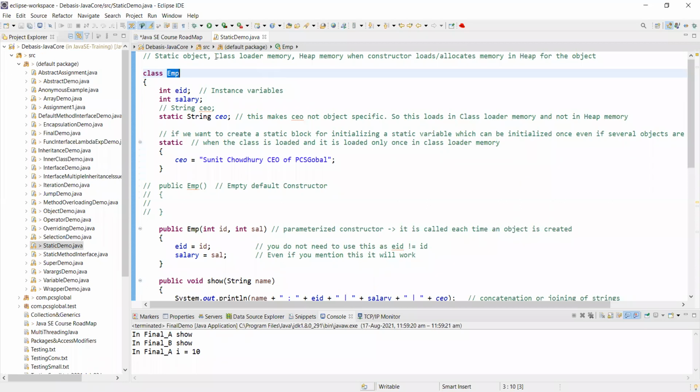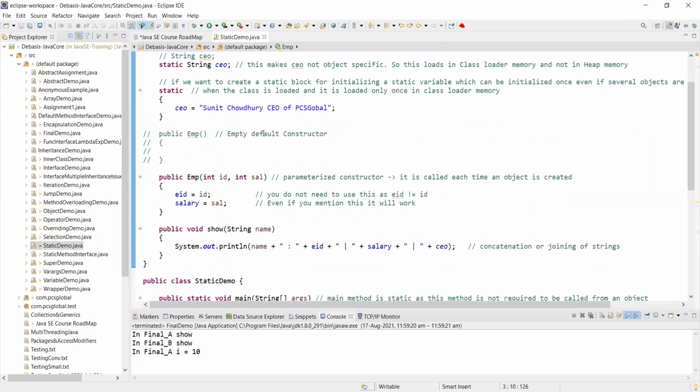Immediately, the compiler will put the class in the class loader memory. That means it will allocate a memory in the class loader memory. It is called a class loader memory. It's memory after all, it's in the RAM of the computer. In the RAM, it allocates and names that section of the memory as the class loader memory. That means whenever there are any number of classes, like here in this code, how many classes are there? EMP.